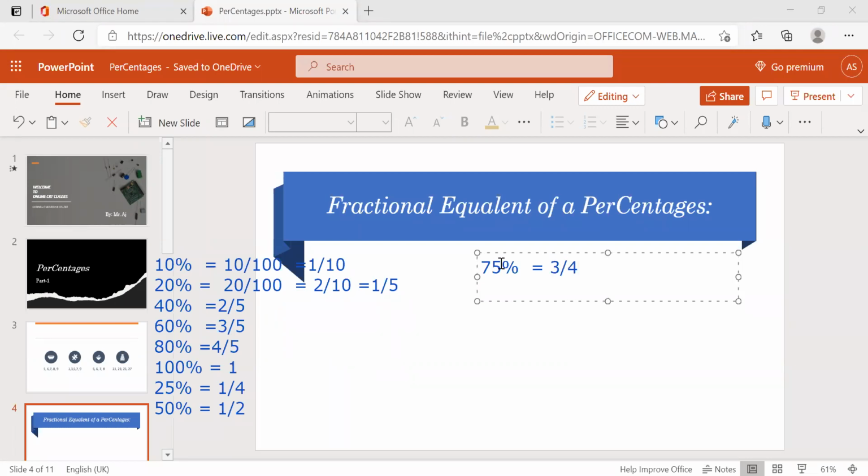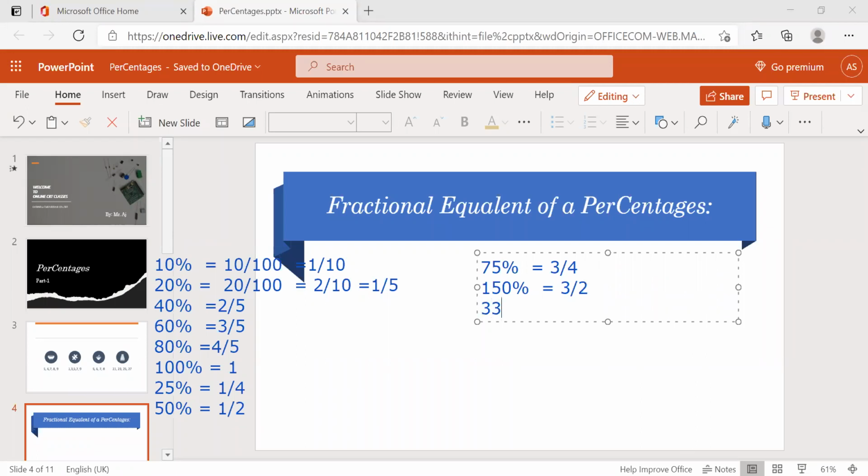Right? And what's the 150%? 150% is 2 times of 75, right? Directly you can take 2 times of 75. That's 2 into 3 by 4. It's nothing but 3 by 2.